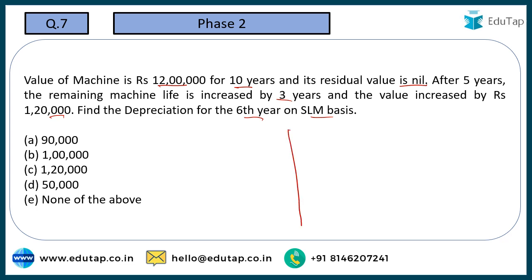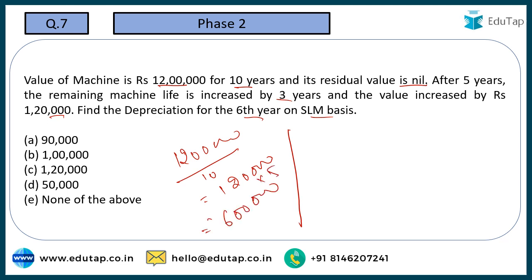So let's talk about the first part, the part before the 5 years. So 12 lakh machine we purchased. 10 years was its life. So every year we would depreciate 1,20,000. So in 5 years we would have depreciated how much? 120 into 5, 6 lakh we would have already depreciated. And the balance 6 lakh would stand in the books of accounts.